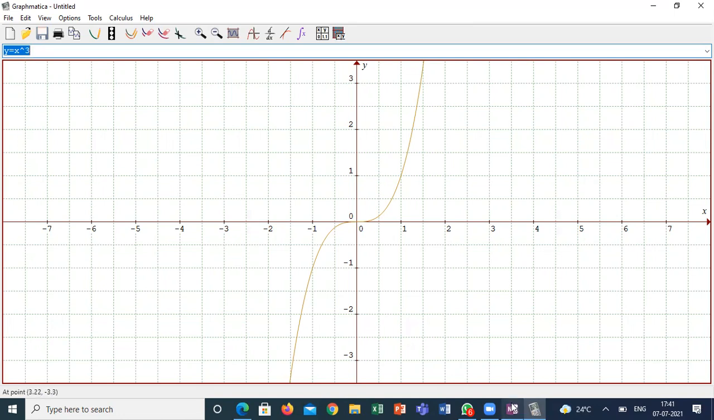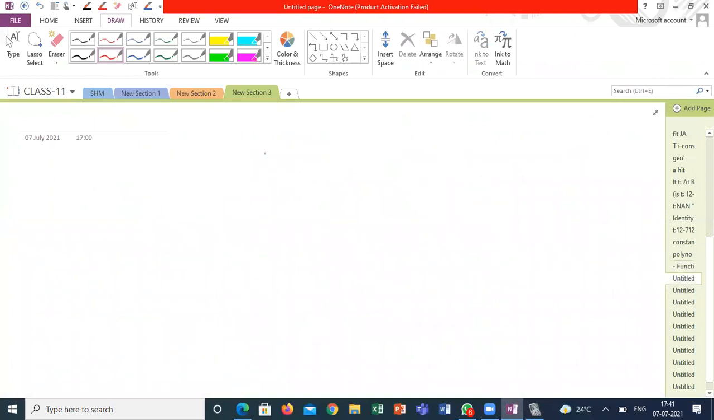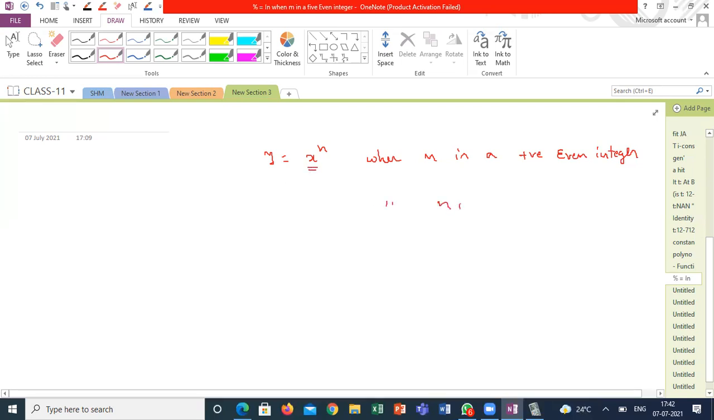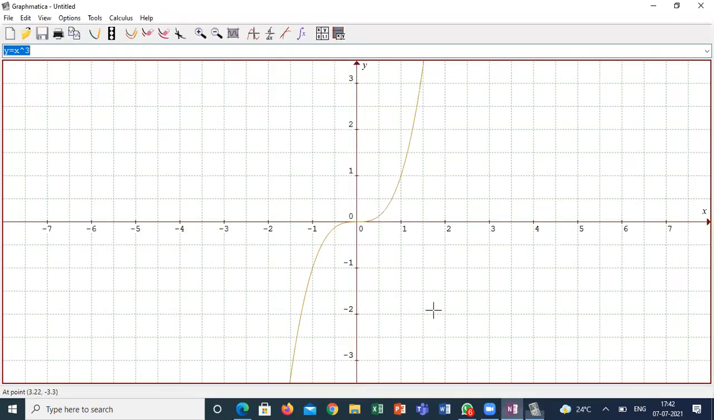Now, y is equal to x power n, where n is a positive even integer. Is it a function or not? Yes, it's a polynomial function. Where n is a positive odd integer, it is also a function. In the first case, your range is different. In the second case, your range is different. I will show you how the graph looks.